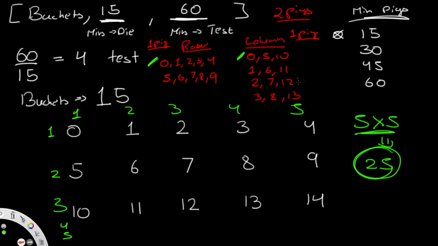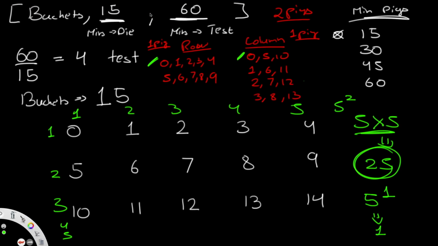Now, going back to this analogy that we're kind of making here, let's just say we have 5 buckets, okay? So when you have 5 buckets, you only need 1 pig. At 5 to the power of 1, that means that you only need 1 pig to find out where the poison is in 5 buckets. And over here, we have 5 to the power of 2. What that means is that we have 2 pigs for finding out where the poison is in 25. But how do we keep going, okay?